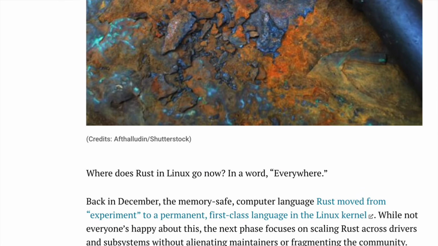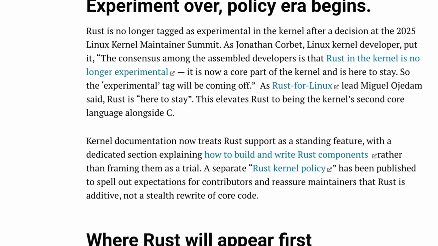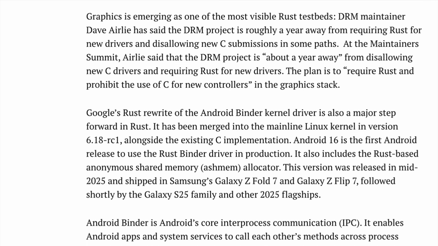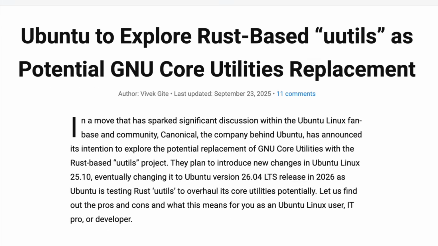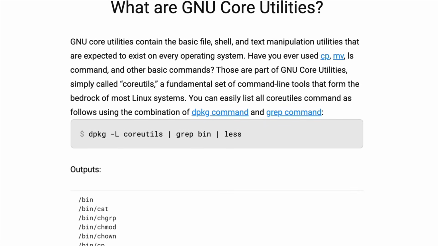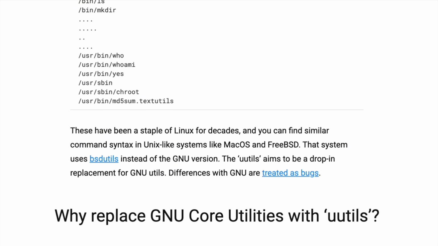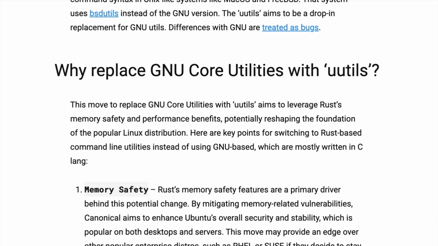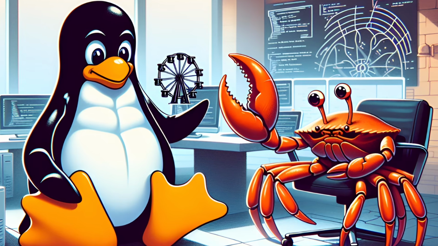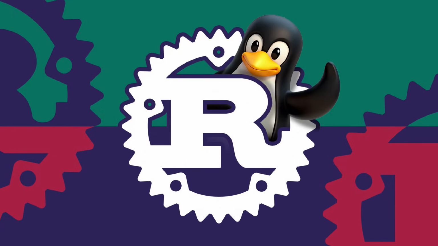In 2025, Linux kernel developers officially removed the experimental tag from Rust support. The lead developer of the Rust for Linux project, Miguel Ojeda, stated outright that the experiment had been deemed successful and that Rust would remain in the Linux kernel. It is already used in production environments, supported by major Linux distributions, and on millions of devices it is effectively present through the Android kernel. Although not all configurations and build tools are fully ready yet, Rust support is now considered a full-fledged part of the kernel, not a temporary experiment.